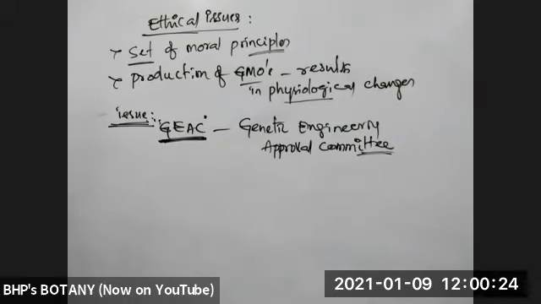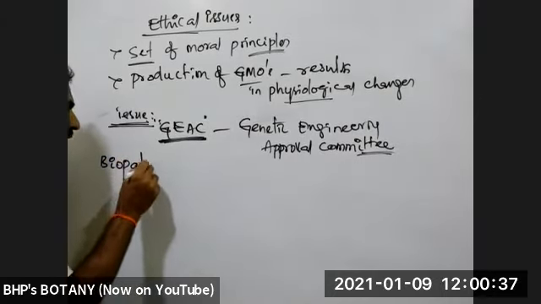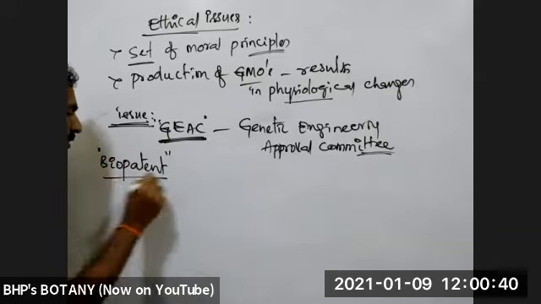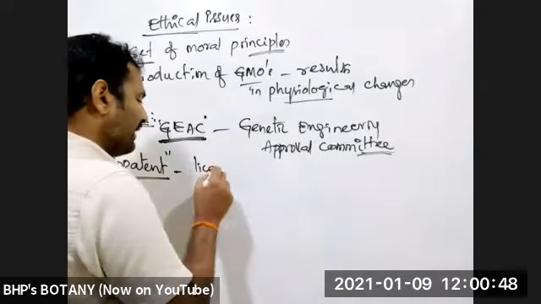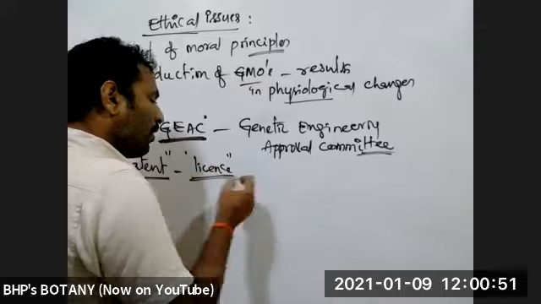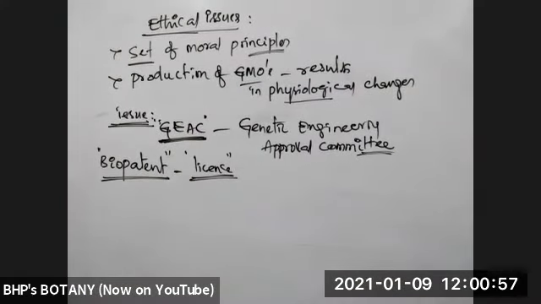Like that, this GEAC will monitor all the work being carried out in biotechnology, and for proper usage and authorization, they will give a patent to the work or the product in the form of a biopatent. What is this biopatent? Biopatent is a trademark or license for a product or a procedure or a methodology in the field of biotechnology where only authorized persons can use it.